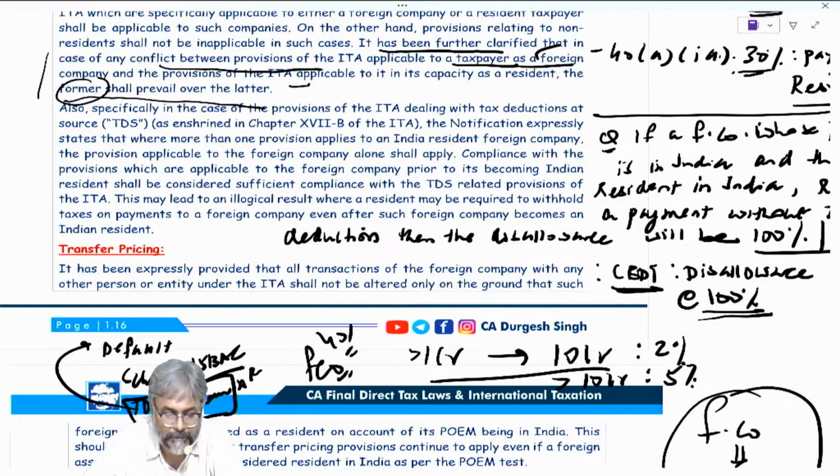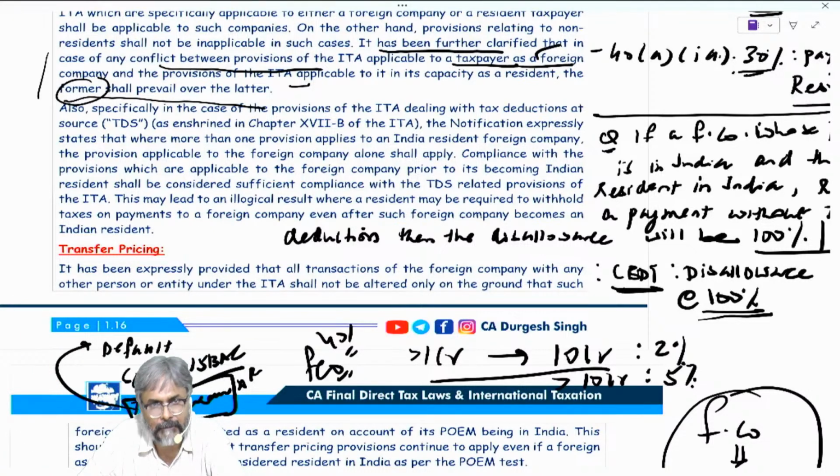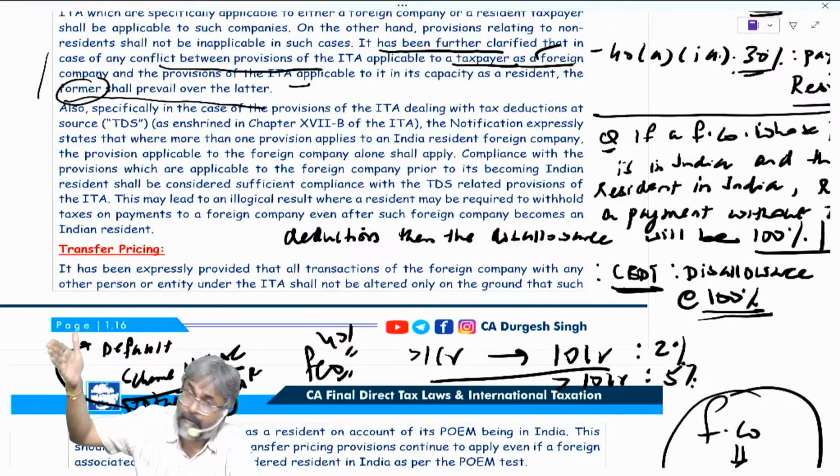Is that part clear to all of you, students? Every one of you? Okay, so you calculate the total income under default scheme in this way, and then apply the rate of tax: special income at special rate, balance total income at the balance slab rate. Up to 3 lakhs, then 3 to 6, and so on and so forth. Okay. In the optional scheme, the total income is calculated normally. There are no block deductions in the total income. So regular provision, whatever is there, regular provision is applicable. And then you apply the rate of tax.